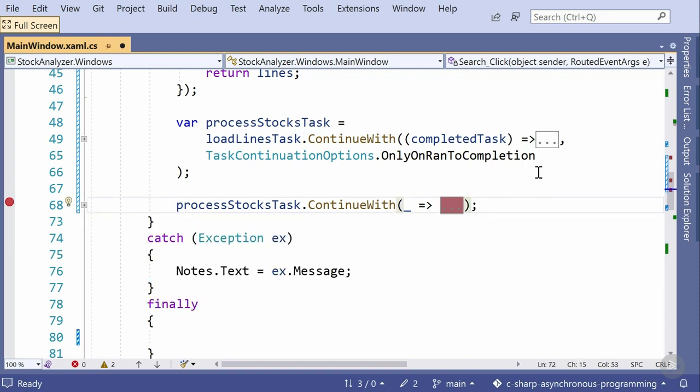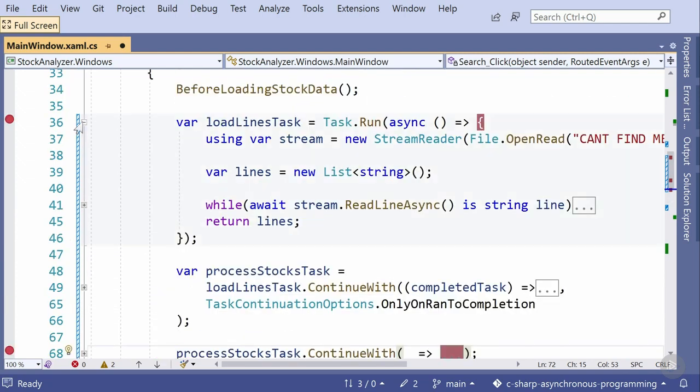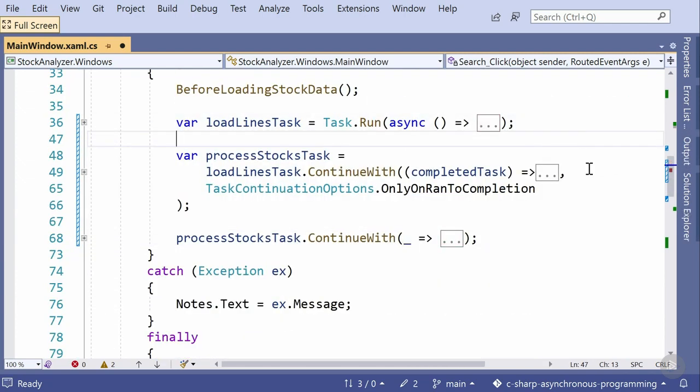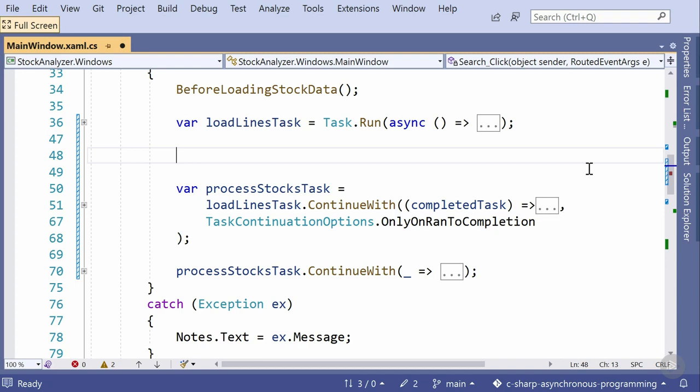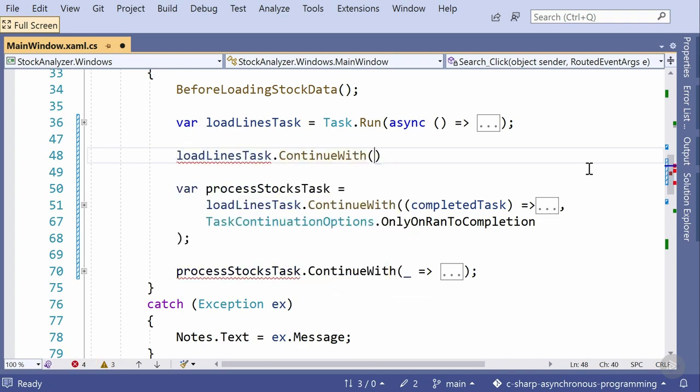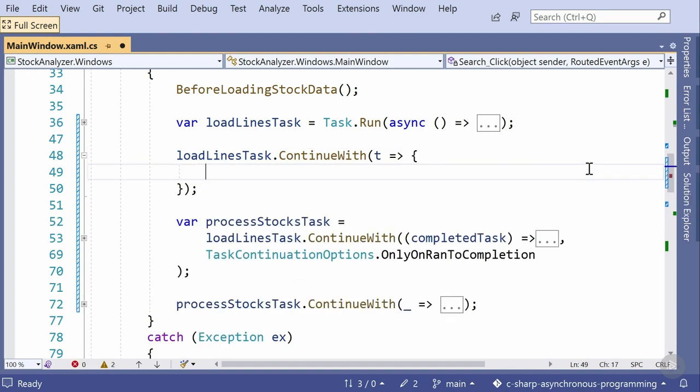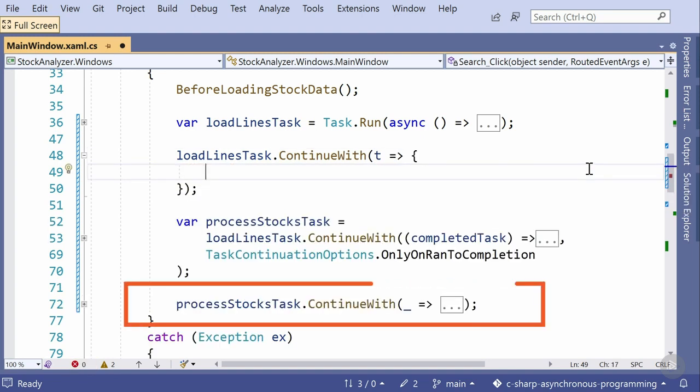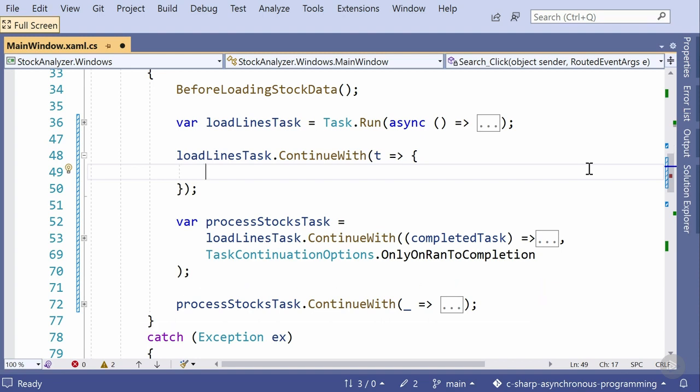That's not our intent. Our goal is to add a continuation that handles exceptions when the task that processes our lines is in a fault state. Don't worry, the final continuation will execute no matter if the previous task was executed. This will ensure that the loading indicator is always removed from the UI.